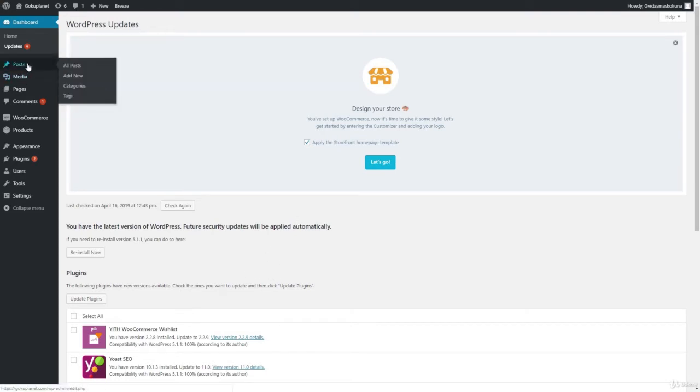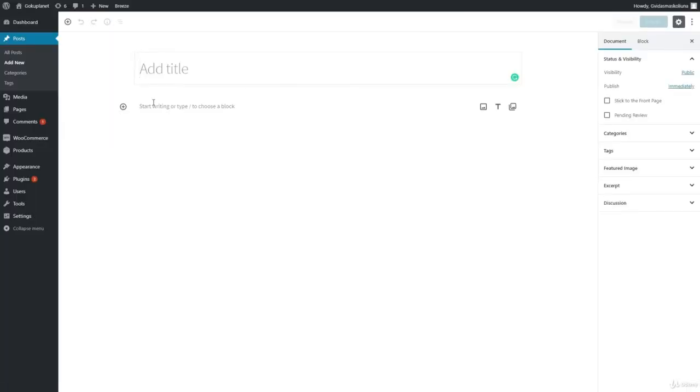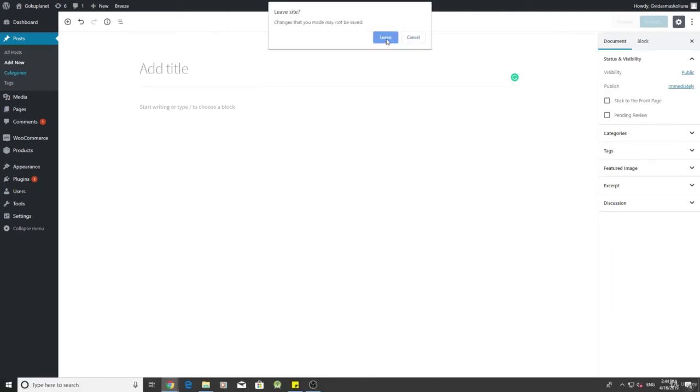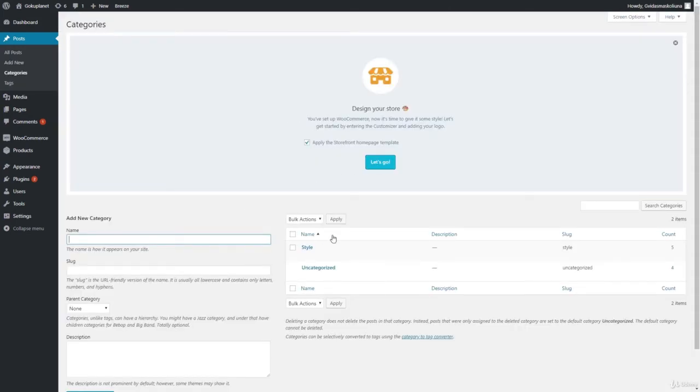Right here we have the posts section. This section is meant for blog posts. So right here we can create new posts. As you can see right here, we can create new blog posts. It's very easy to do. But before creating your blog post, you should have your categories. So this is where you have to create your categories for your blog posts. So this section is basically for blog posts.